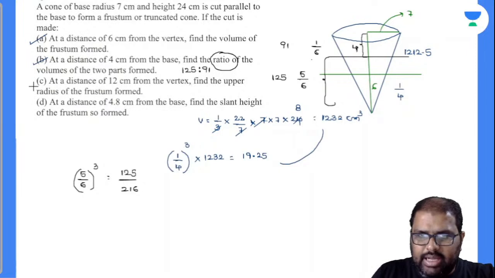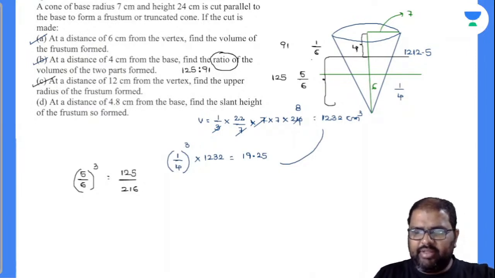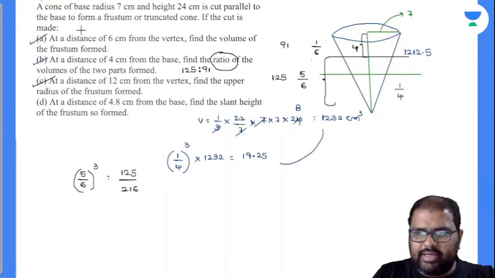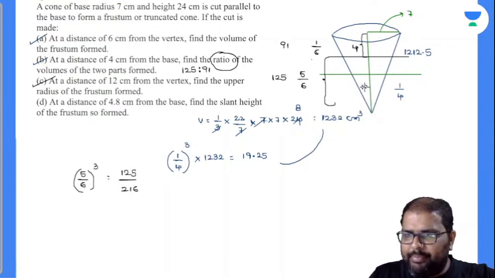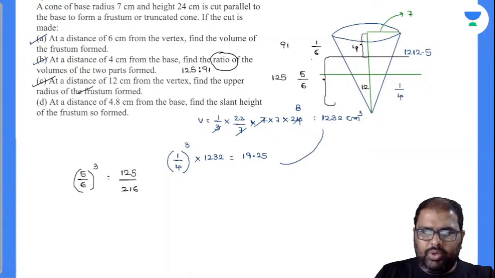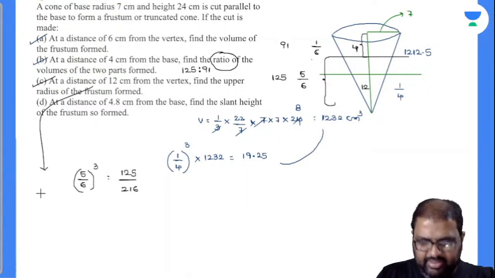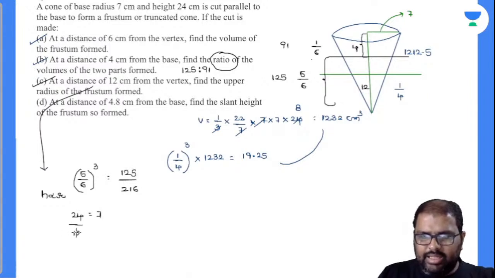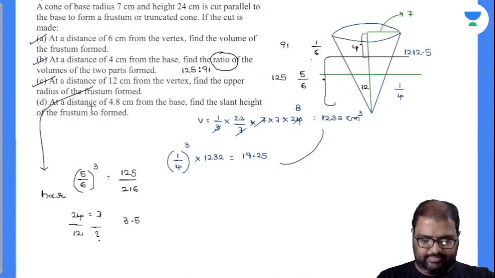Come to the next one. At a distance of 12 centimeter from the vertex, find the upper radius. I explained in the previous slide that height is directly proportional to radius. If the height is 24, your radius is 7. Now your height is 12. What will be the radius? Your answer is 3.5, the upper radius.